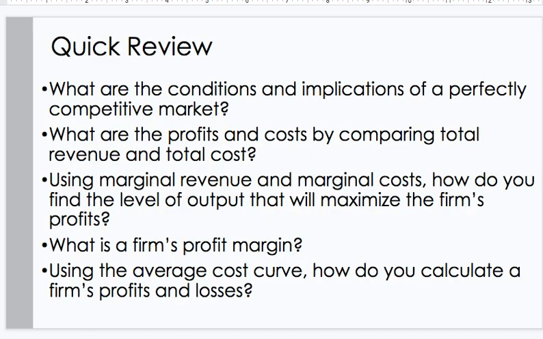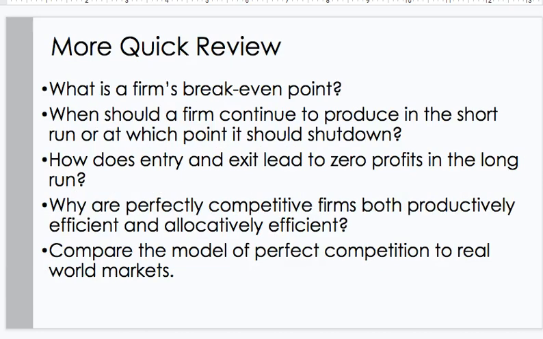Quick review. What are the conditions and implications of a perfectly competitive market? What are the profits and costs by comparing total revenue and total cost? Using marginal revenue and marginal cost, how do you find the level of output that will maximize the firm's profits? What is a firm's profit margin? Using the average cost curve, how do you calculate the firm's profits and losses?